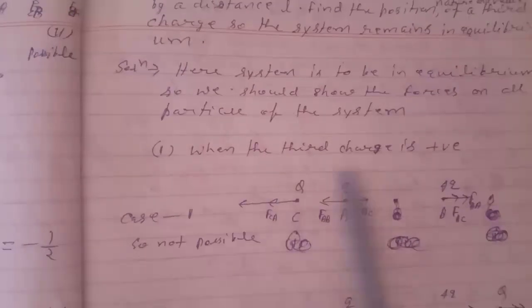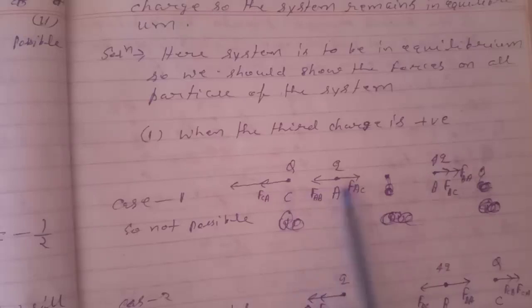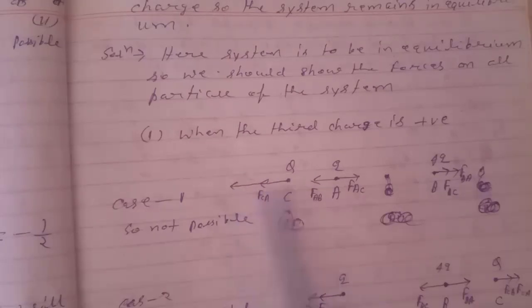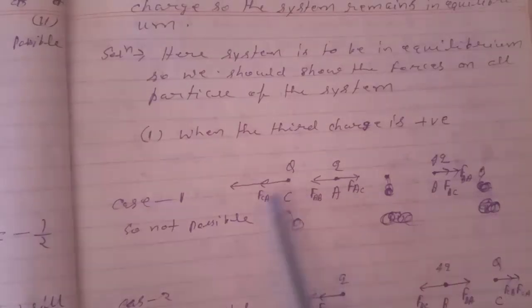Case 1, when the third charge is positive. Here in this case, this is the positive charge, this is the positive charge. Now if we see, the force due to this charge will be in this direction, and the force due to this charge will be in this direction. So from a single situation we see that the system will not remain in equilibrium.